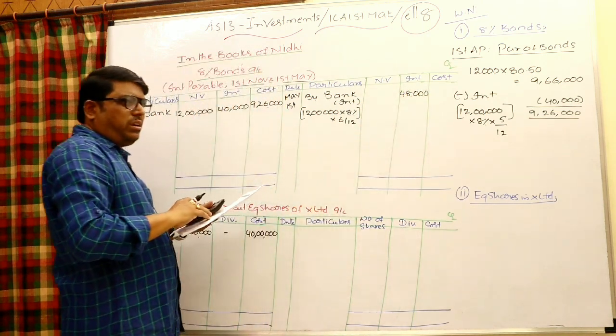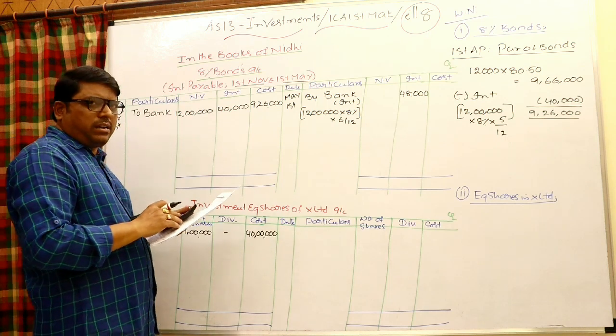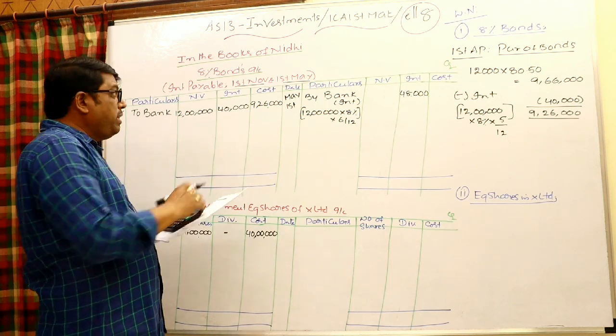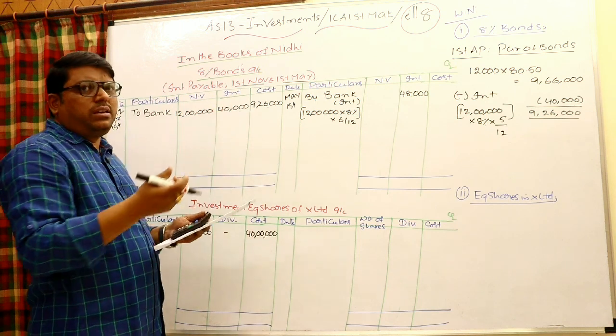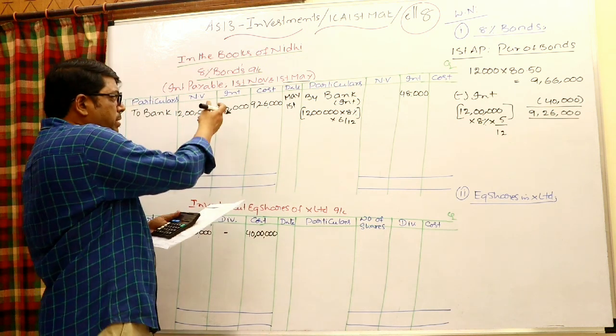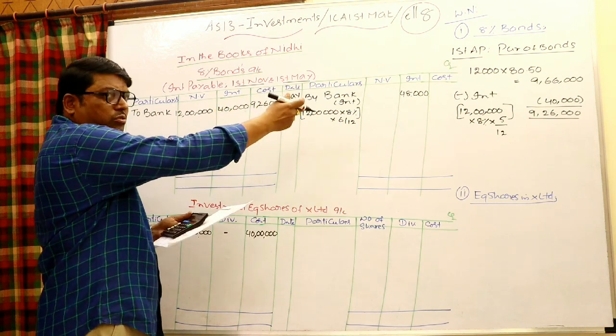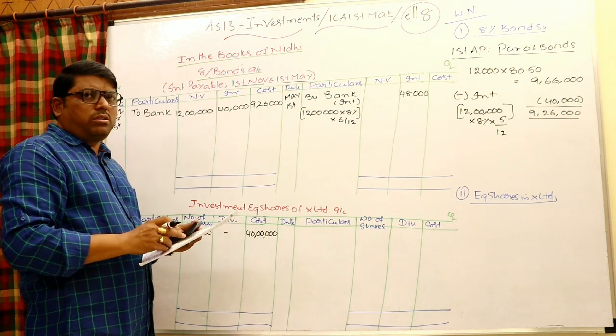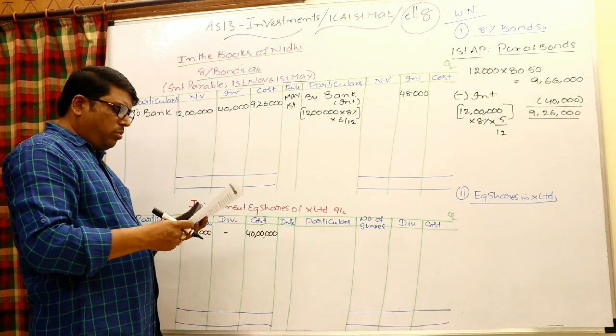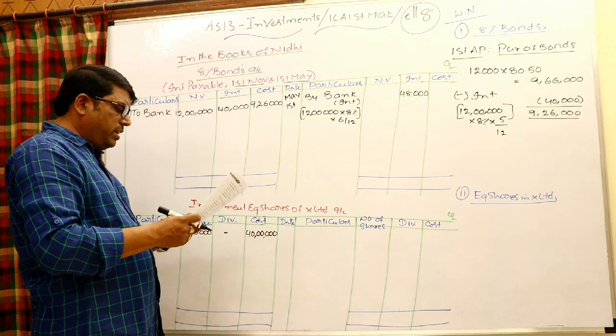What does it mean? Simply, I bought 1 month back in the market. I paid 5 months interest while purchasing. After 1 month I received from the company 6 months interest. 5 months I paid while purchasing, 6 months I received from the company. 1 month is my net income and that will go to P&L account. So during this year to P&L account, 1 month's net amount is my income.